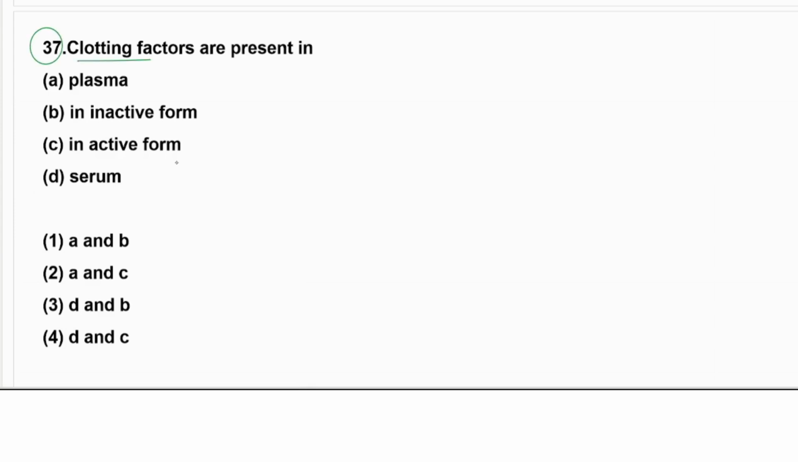Now let's see question number 37. Clotting factors are present in what? In the plasma and in the inactive form. That is why our blood is not clotting. If it were in the active form, blood would clot in the body and we would not be able to survive properly. So A and B together.